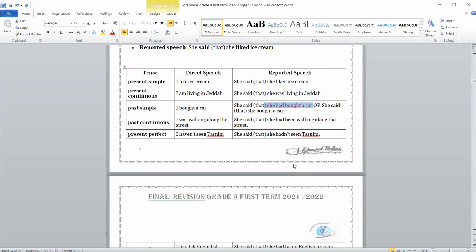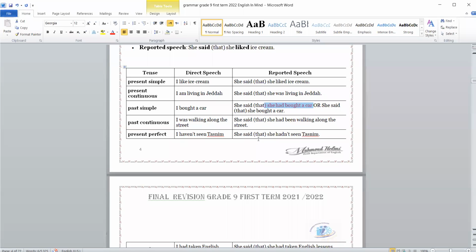Okay, past continuous. Yes, Kareem. I was walking along the street. Reported speech: She said that she had been walking along the street. You see here that we changed past continuous to past perfect continuous.